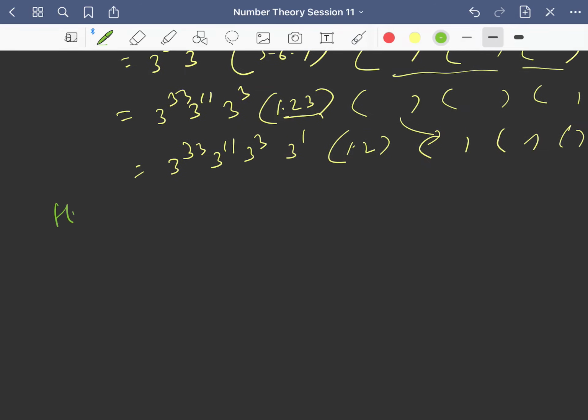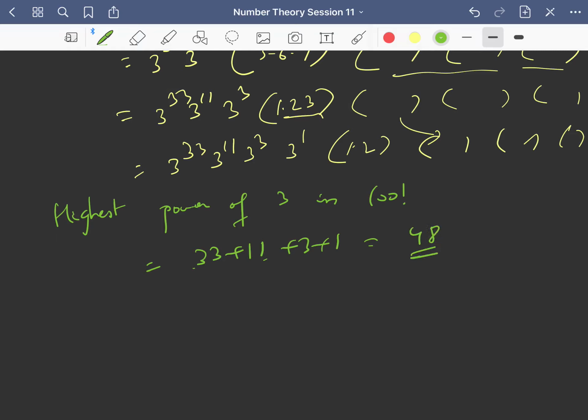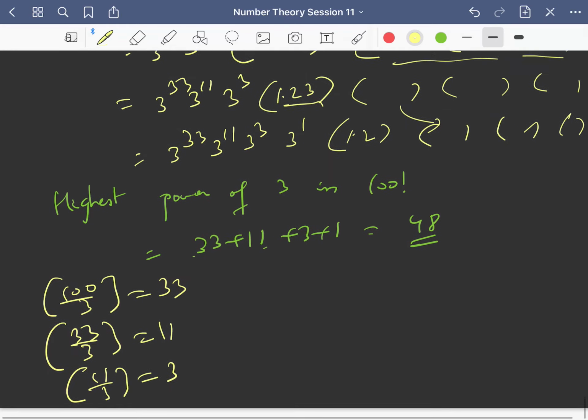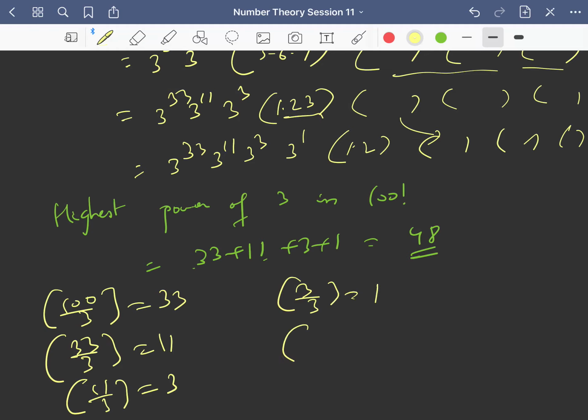So you can see what is the highest power of 3 in 100 factorial. It is nothing but 33 plus 11 plus 3 plus 1, that is 44 plus 4, 48. You can also do this in this way: 100 by 3 is 33, 33 by 3 is 11, 11 by 3 is 3 point something, so 3. 3 by 3 is 1, and if you do 1 by 3 and continue, you will get 0 only. If you add this, you will get this answer.